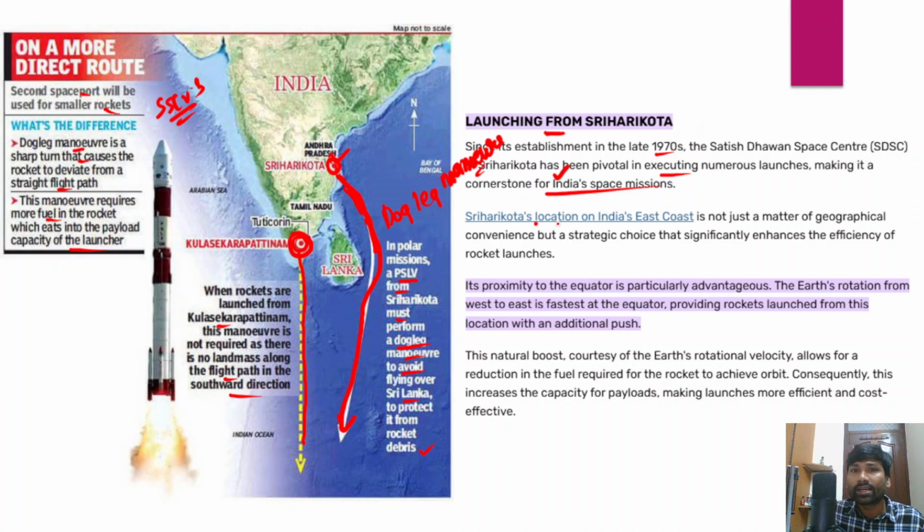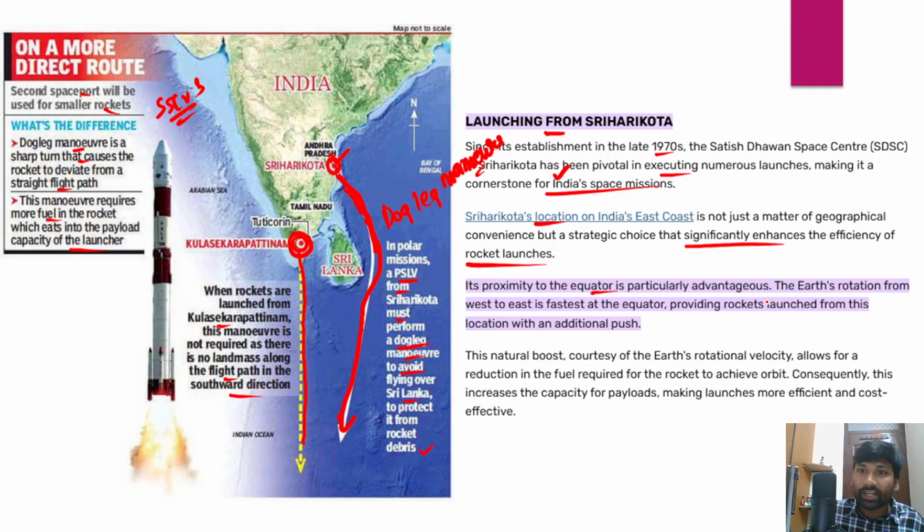And we all know that Sriharikota is located on the eastern coast of India, right? This is not just about geographical convenience, but also a strategic choice that significantly enhances the efficiency of rocket launches. In fact, its proximity to the equator is particularly advantageous, right? We all know that Earth rotates from west to east, and it is fastest at the equator.